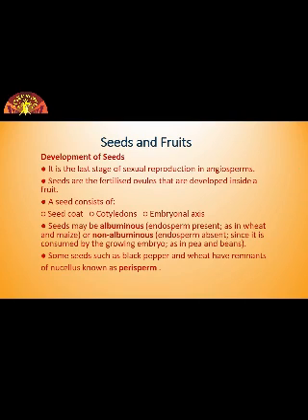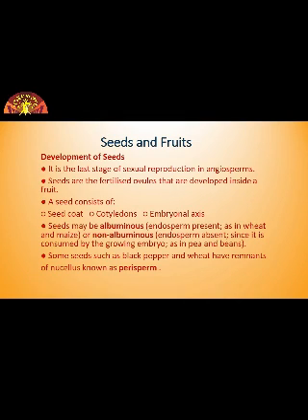Now after embryo is formed, the formation of seed and fruit will take place. Let us see the development of seeds. In angiosperm, seed is the final product of sexual reproduction. Why is sexual reproduction taking place actually? So that the plant gets a seed. It is often described as a fertilized ovule. We can call seed a fertilized ovule.